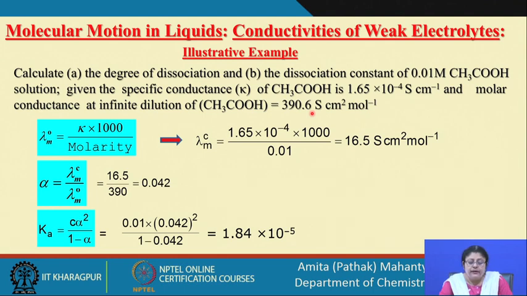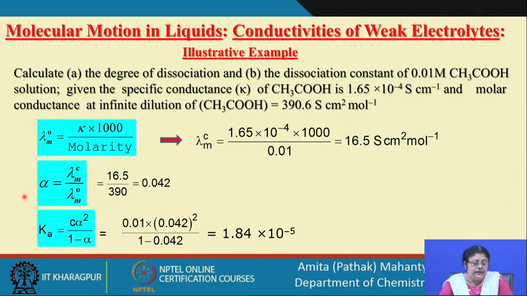The dissociation constant for an acid is nothing but Ka equal to alpha square C divided by 1 minus alpha. But if I want to find this out, what do I need to know? I need to know the value of alpha.